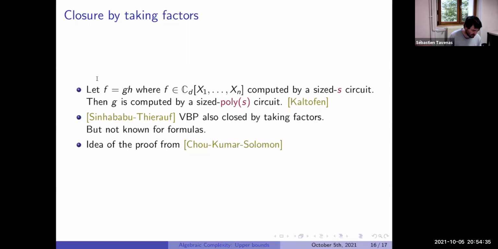But it's true for VP. So Chou, Kumar and Solomon gave, let's say, an easier proof of this result of Kaltofen, not the uniform one, but the one that you just saw: there exists a small circuit for G. But I think it's already quite late. And something which is interesting also, VNP is also closed under taking factors. If you have a polynomial in VNP, you can take some factors, and the factors can be efficiently computed in VNP.